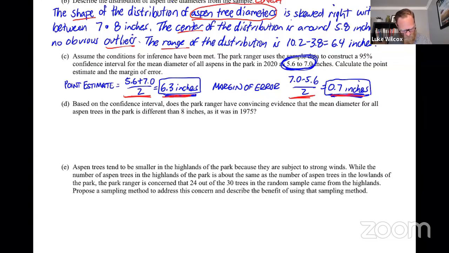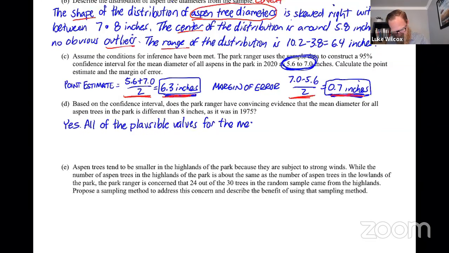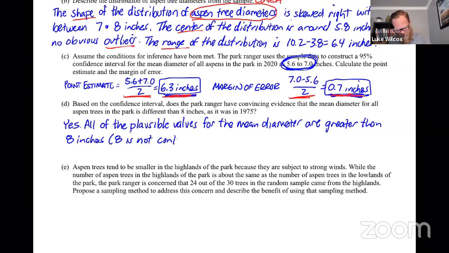So let's put that into words. First, make sure we answer the question. Yes, we do have convincing evidence. And then we need our reasoning. All of the plausible values for the mean diameter are greater than 8 inches. Another way of saying that is that 8 is not contained within the interval.